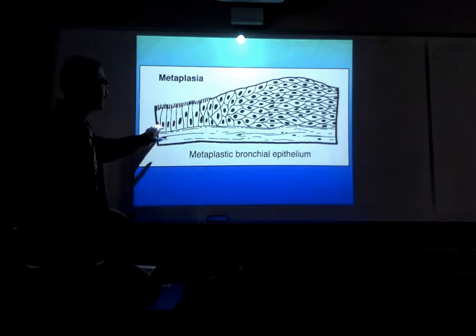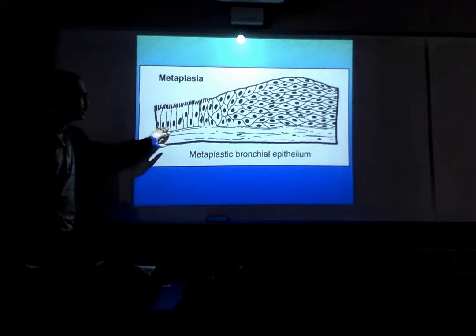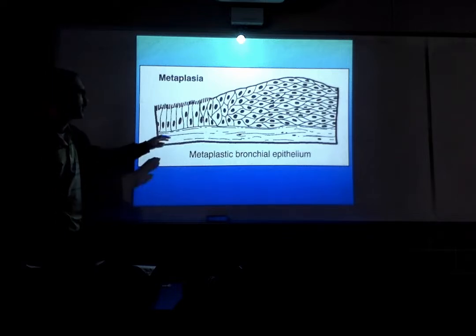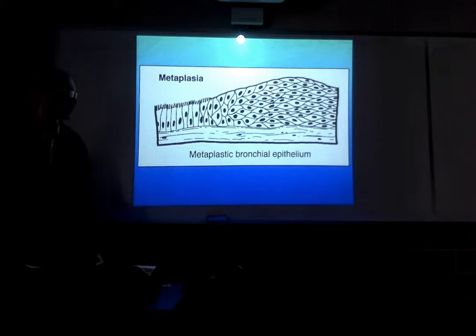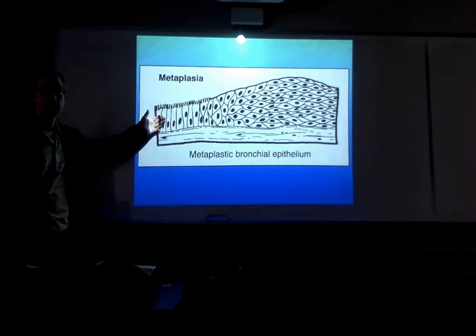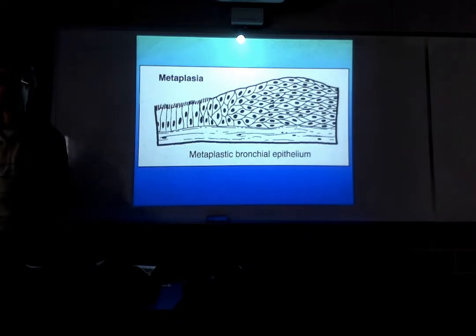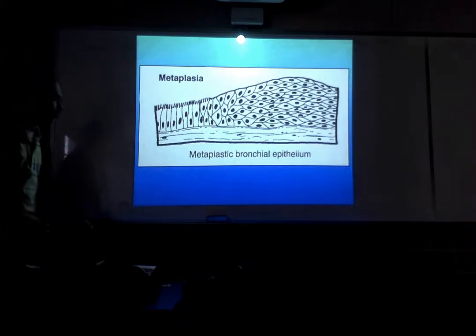But they're very delicate kind of cells. Pseudostratified ciliated cells, very delicate. Someone smokes a cigarette. The toxins in the cigarette smoke, the heat in the cigarette smoke cause these cells to degenerate. And as a result, they have to be replaced. Well, the cells that replace them lie underneath the basement membrane. They're called stem cells. These stem cells enter into the mitotic cycle, give rise to daughter cells.